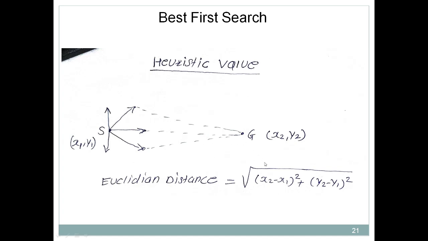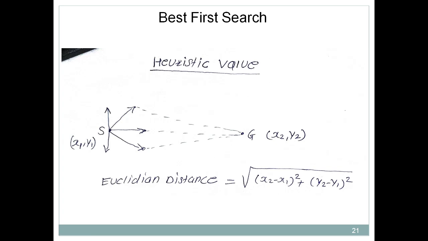So how is it calculated? By using this formula: square root of (x2 minus x1) whole square plus (y2 minus y1) whole square. The value that you get is the value from the initial state to the goal state. So this Euclidean distance can be used in order to calculate the heuristic value.